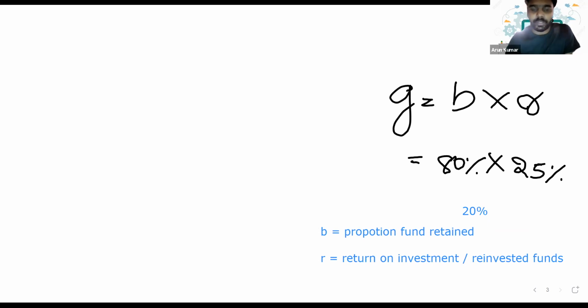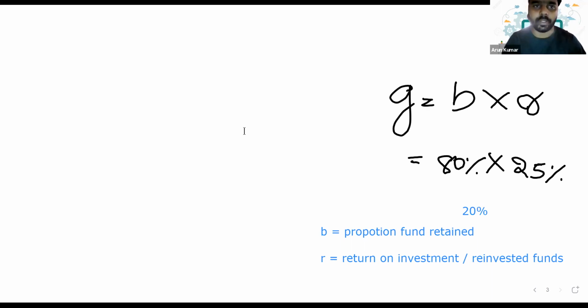So we have learned everything with respect to the calculation of cost of equity: the CAPM model, the dividend valuation model, and the dividend growth model. Is it clear, everyone? If you have any doubts, you can ask me. Do you have any doubts? Can you reply in the chat, guys?